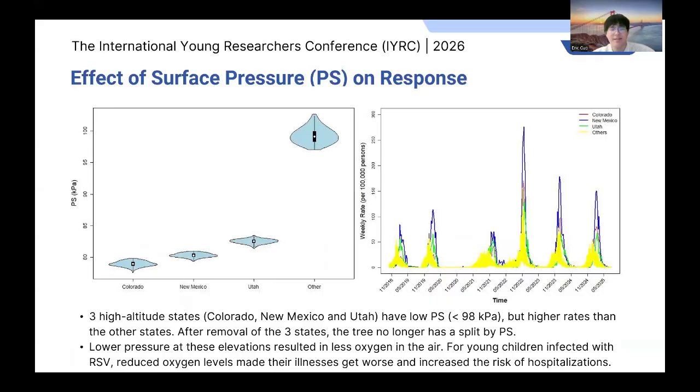It's found that 3 states in our data set, Colorado, New Mexico, and Utah, are high altitude states and have a lower surface pressure, less than 98 kilopascals, but higher hospitalization rates than other states. In the model, surface pressure served as a geographic indicator to represent regional variation in the risk. After the data from the 3 states was removed, the tree no longer has a split by surface pressure. Lower pressure in these elevations resulted in less oxygen in the air. For young children infected with RSV, reduced oxygen levels made their illnesses worsen and increased the risk of hospitalization.